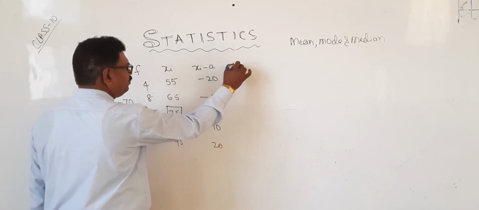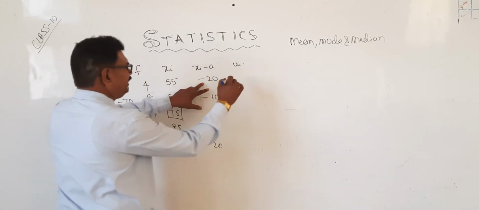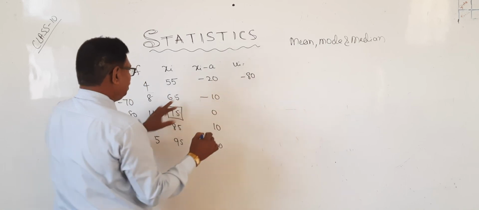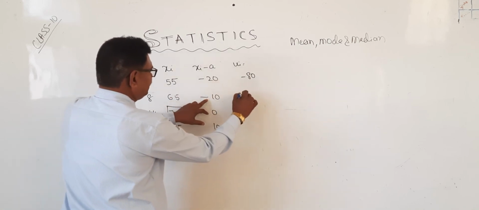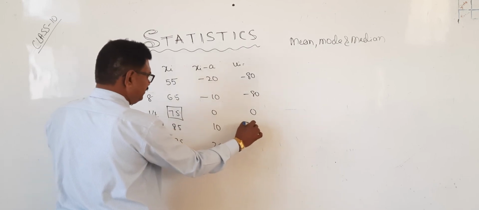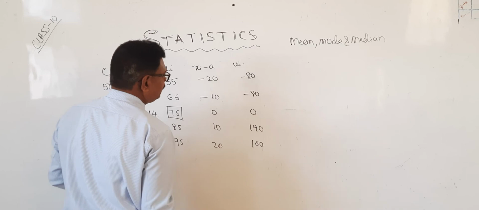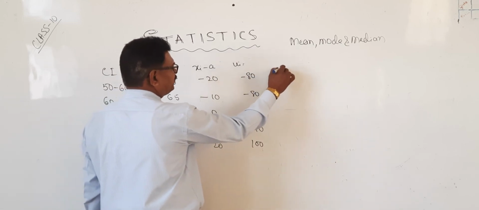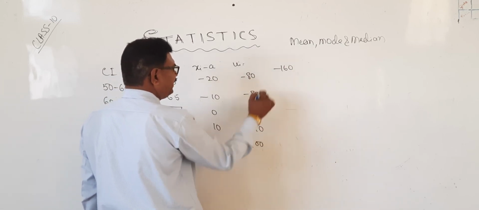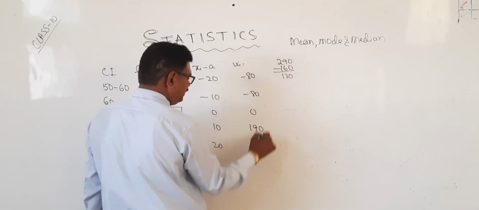Here ui. Multiply now. 4 into minus 20, minus 80, 8 into minus 10, minus 80, 0, 10 into 19, 190, 20 into 5, 100. How much is it? Minus 160, 190 means 290, 290 means 130.